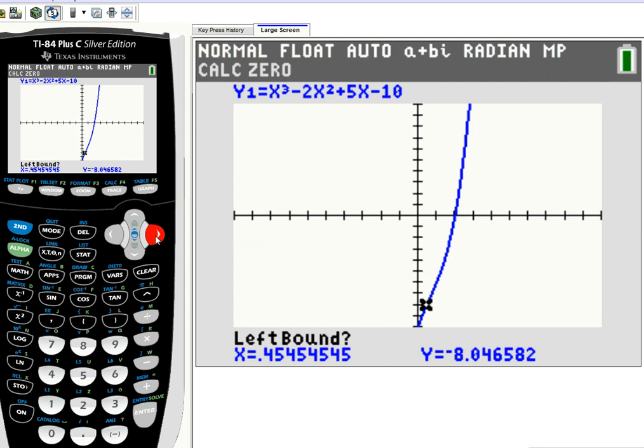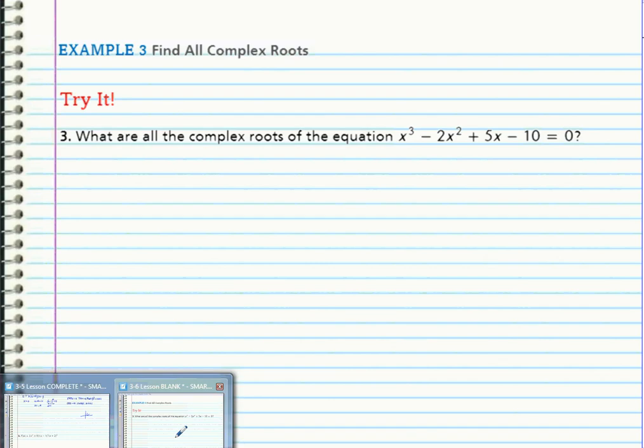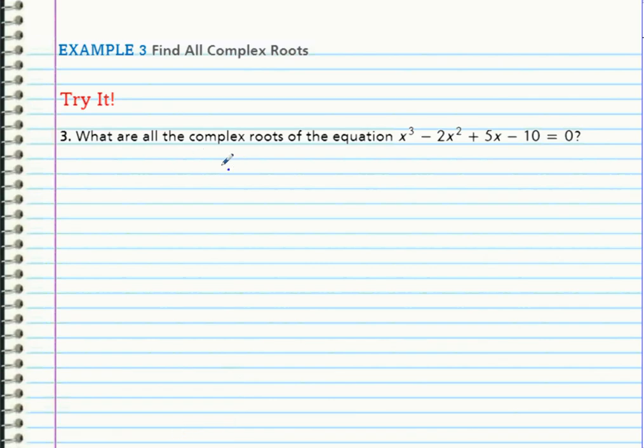Scroll till I see it, and say it's to the left there, to the right there, and hit enter. And it says it's at x equals 2. So I know a zero is at 2. What that tells me is I have a factor of x minus 2. That's a solution. So 2 is a solution.